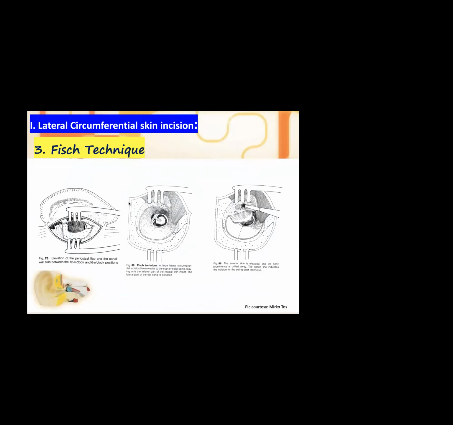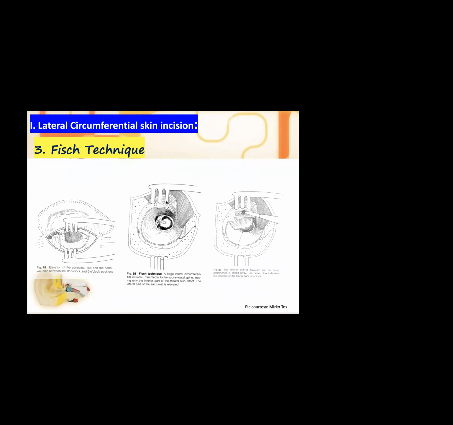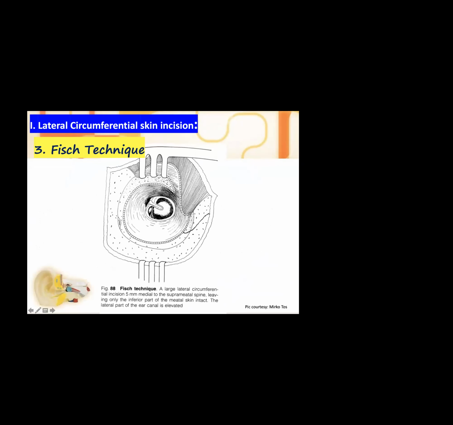Next we are coming to the Fisch technique. Now what is the Fisch technique? Again, everything starts from the first exposure. Then the first thing we do is the Fisch approach. The idea of the Fisch technique is that he did a large circumferential incision. The first incision is a radial incision at the 6 o'clock position.